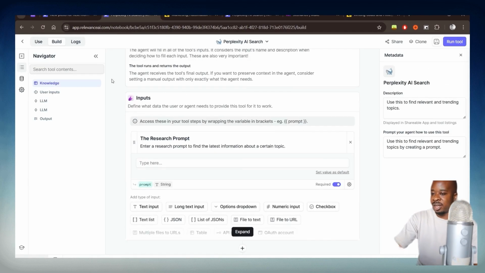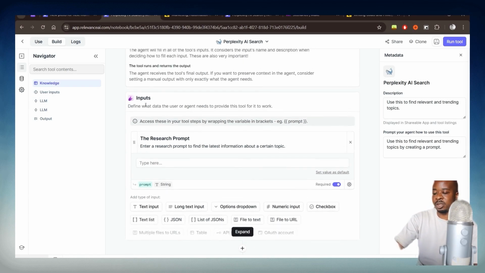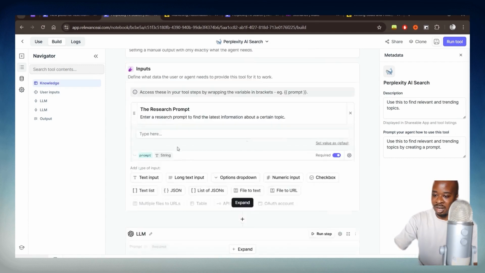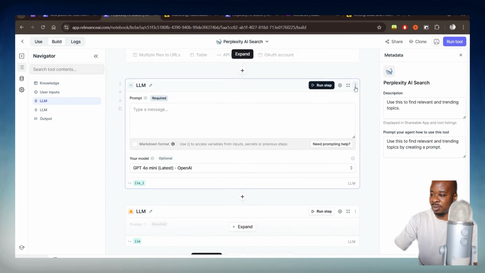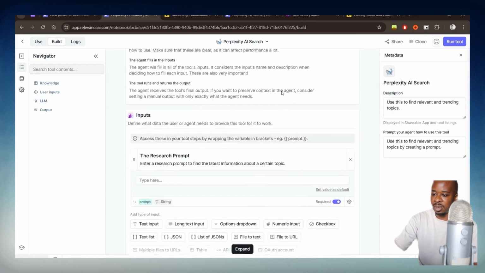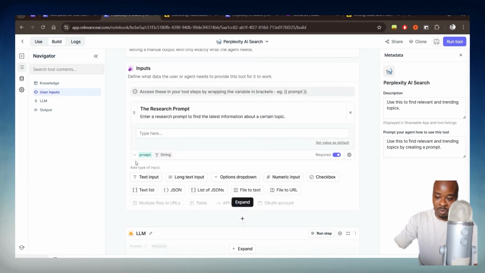So once we're in there, the first input I have here is a simple prompt. So I've allowed this AI agent to think of its own prompts to use Perplexity AI with. And this is how it's really going to think of its own ideas. And then when we expand right here, oh, sorry, not this one. This one I left earlier. So we could see first I've labeled it, which is just the text, the research prompt right here. It's simply a text input as well. So you just click on text input and then you can add one.